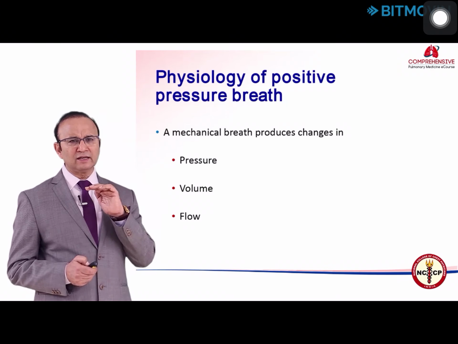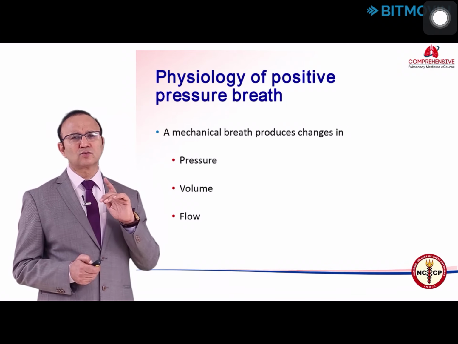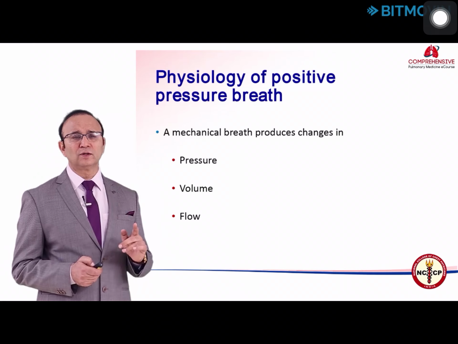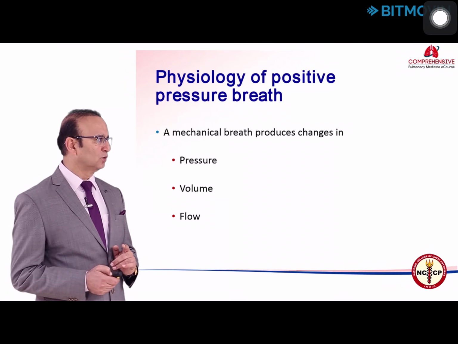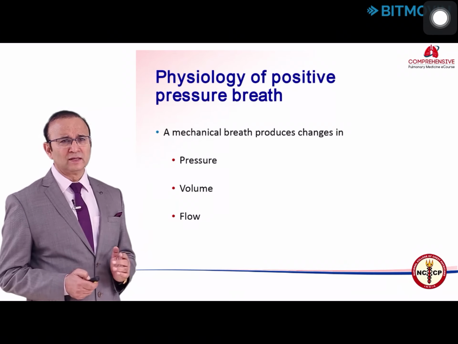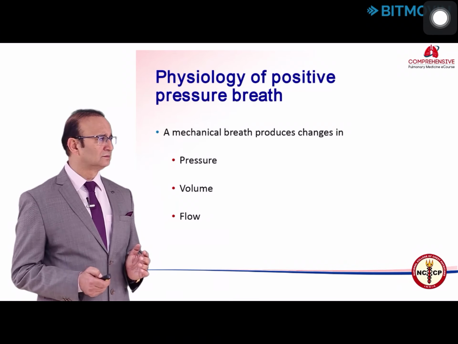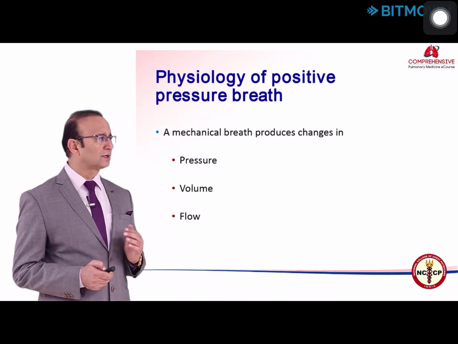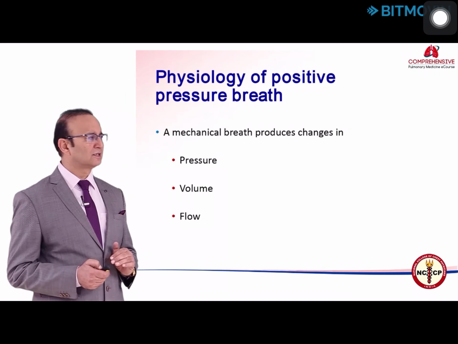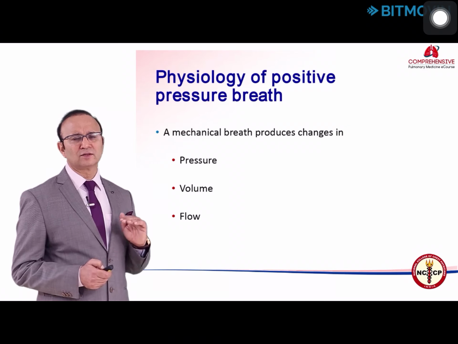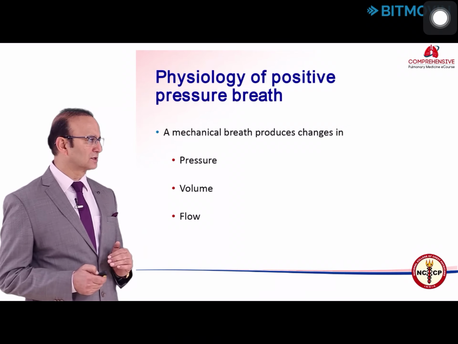But at any given point, you can control one of them; the other two will be dependent on the airway resistance and the compliance of lung and chest wall. For example, in a volume controlled breath, the flow rate or tidal volume is controlled by the ventilator, and the resultant airway pressure is dependent on the resistance and compliance of the respiratory system.